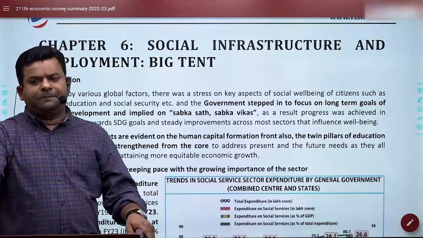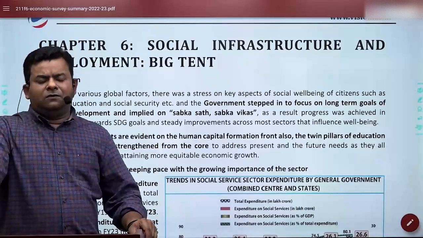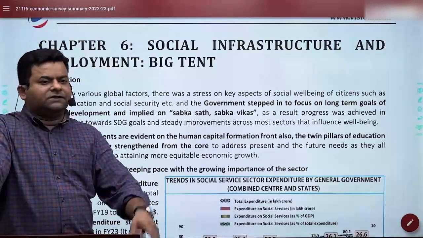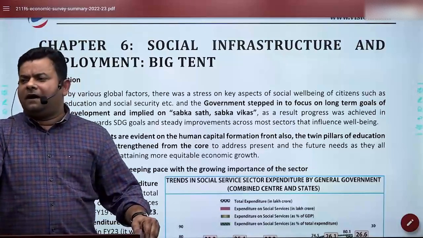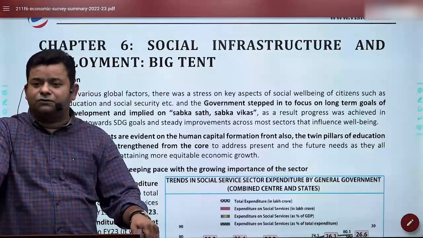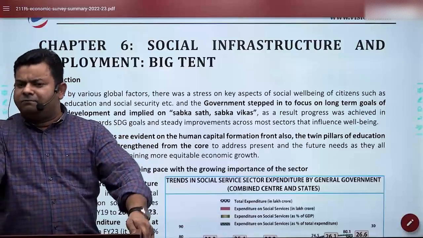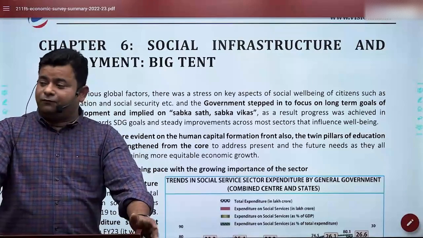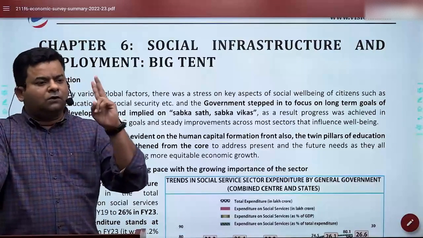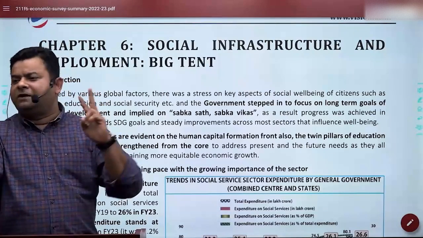Now, this chapter in the economic survey talks about the social sector. Needless to say, why in the economic survey are we talking about the social sector? What is the significance of social infrastructure? I can see a few people know that in the classes we have discussed it also: economy has two clear objectives. Mere GDP is not good enough. We need to focus on inclusive growth. And inclusive growth rests upon two key parameters. Understand this.